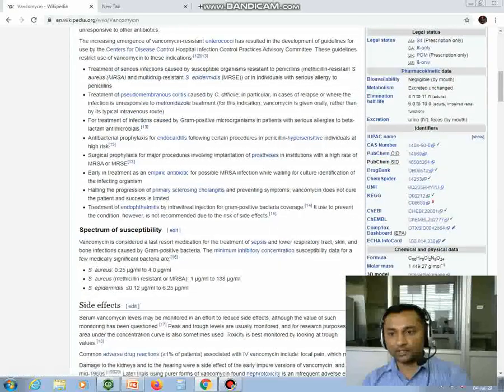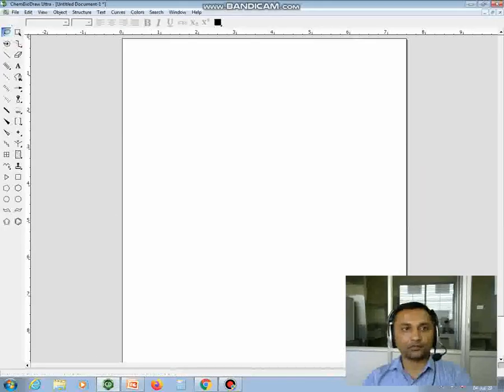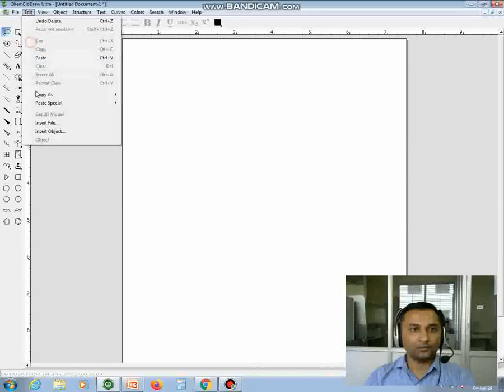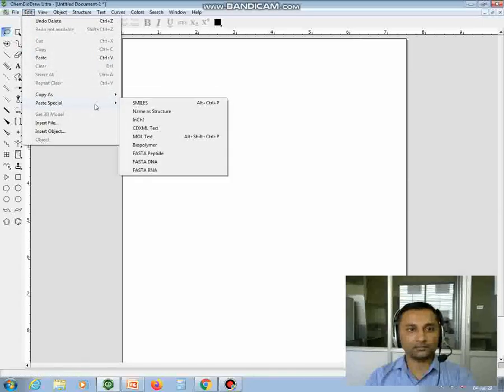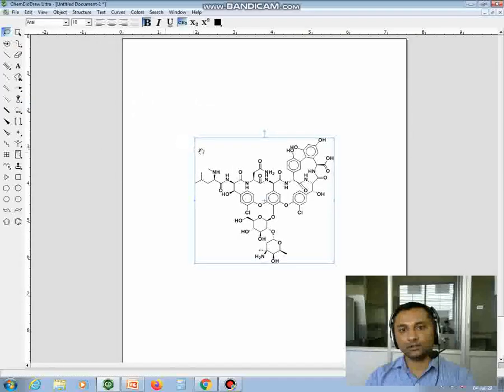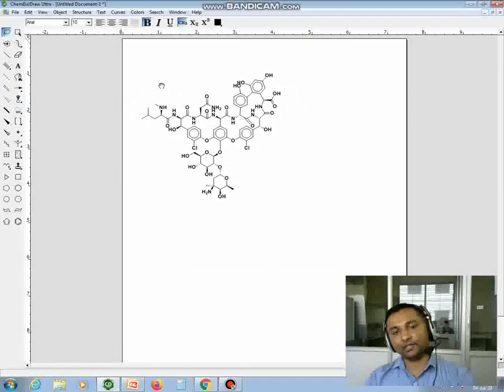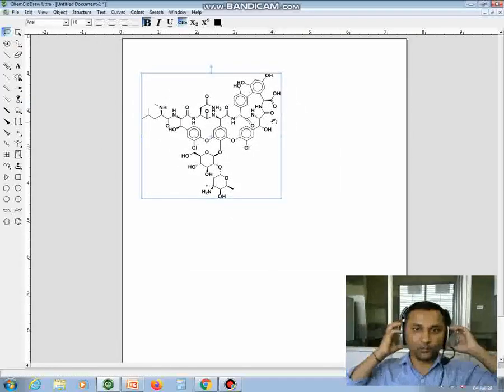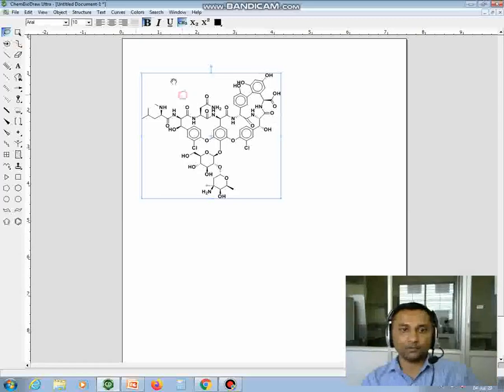You click on this so you will get a SMILES file. You just copy this SMILES file, Control C, and go to this software, click on the edit option, paste special as SMILES. Okay, so within a second you can get this kind of complicated structure by using this software.